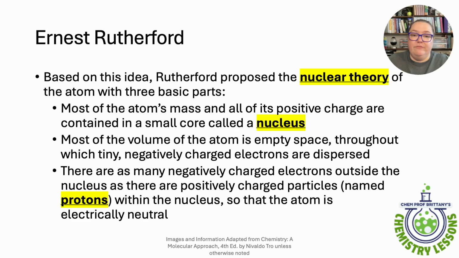And then most of the volume of the atom is empty space, because we know that electrons are very tiny. And then the tiny electrons are just kind of flying around. The third piece is there are as many negatively charged electrons outside of the nucleus as there are positively charged particles, which became named protons, within the nucleus, so that the atom is electrically neutral. So this is where we came about our knowledge of the nucleus and the proton.